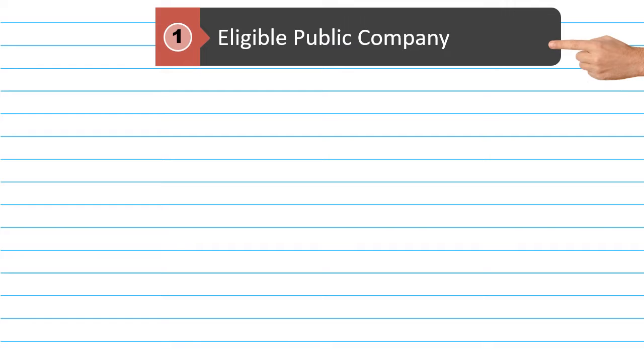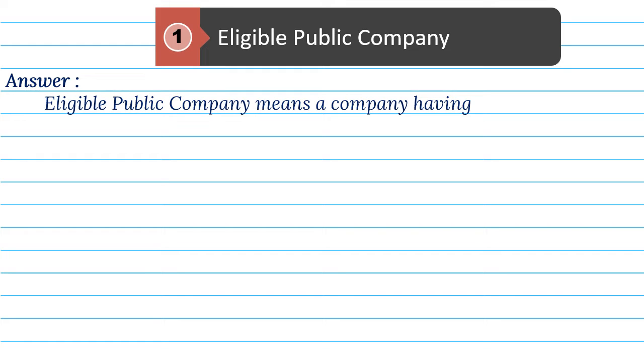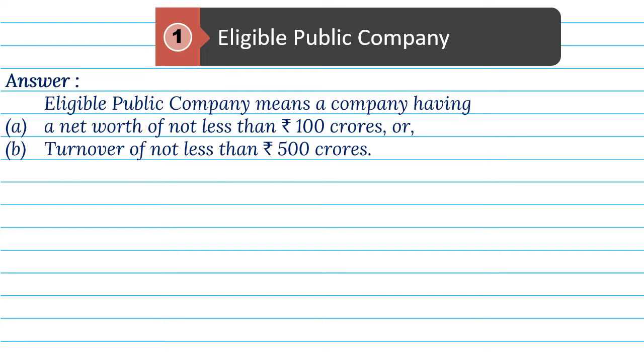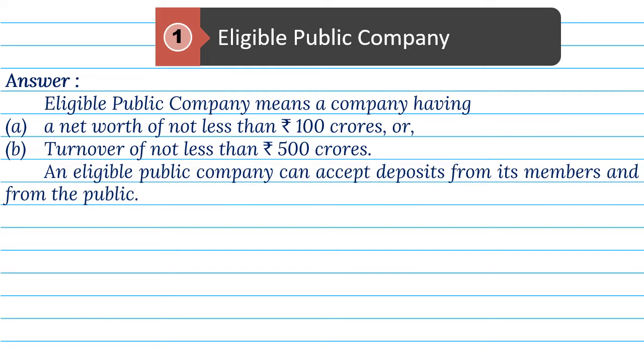1. Eligible public company. Answer. Eligible public company means a company having a. A net worth of not less than rupees 100 crores or b. Turnover of not less than rupees 500 crores. An eligible public company can accept deposits from its members and from the public.